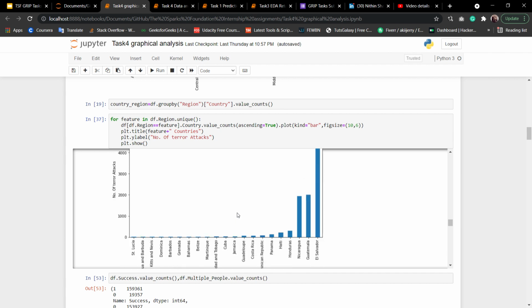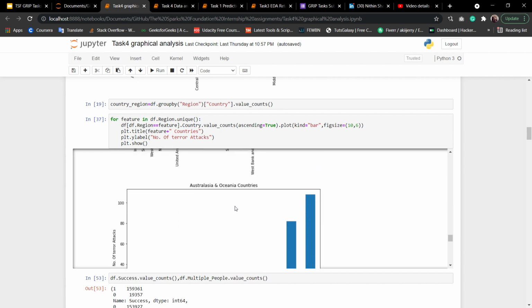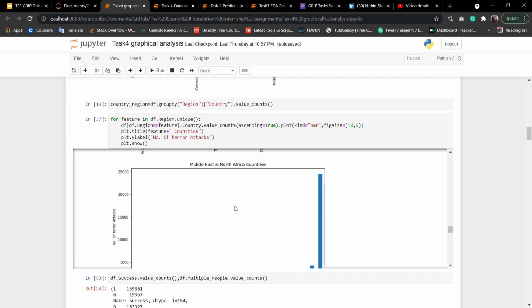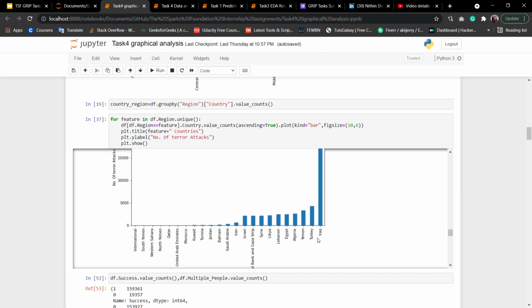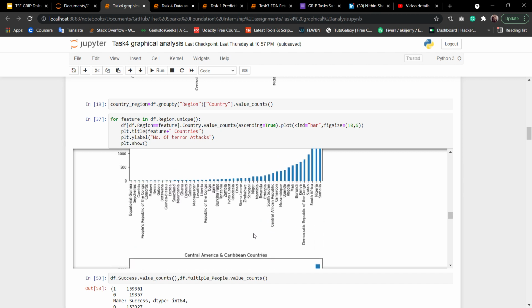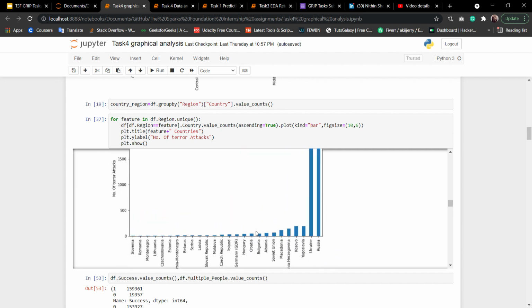And when we come to Middle Eastern countries, Iraq has the maximum number of terrorist attacks, and India should come.